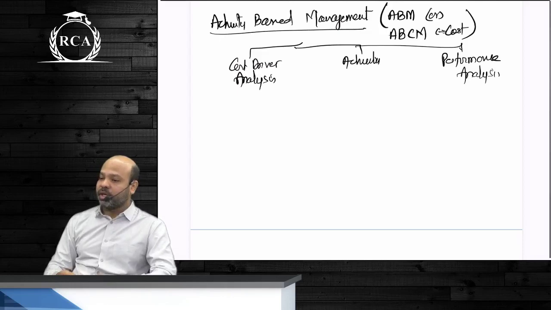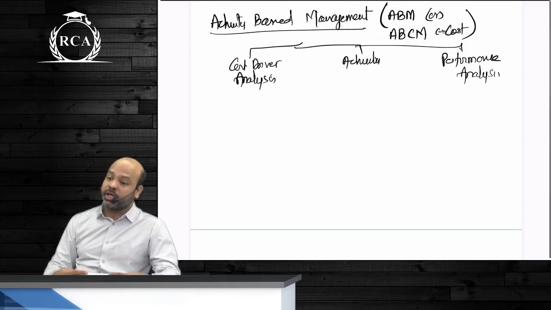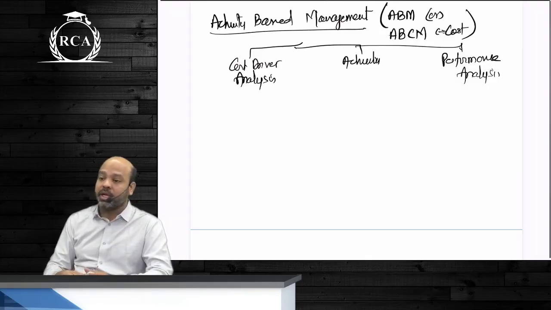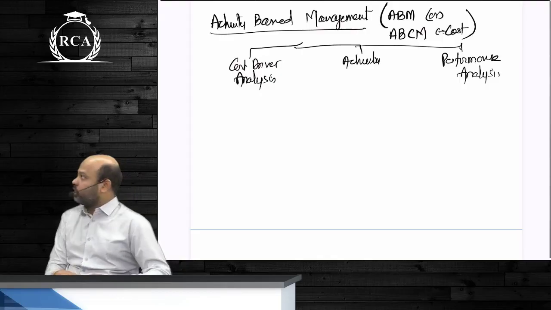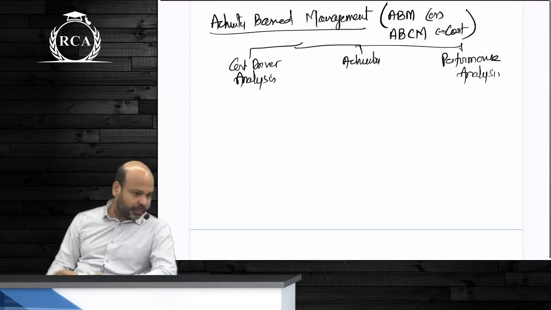Sometimes you may feel that a particular factor is contributing or resulting in incurrence of cost, but only once you undertake a detailed study of it, you will realize that that factor is barely resulting in any cost. So cost driver analysis is as simple as this. The next one is activity analysis.